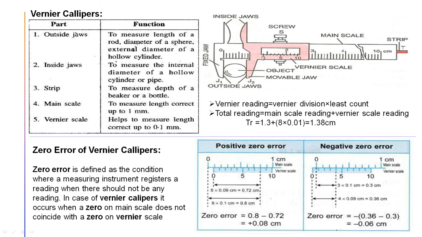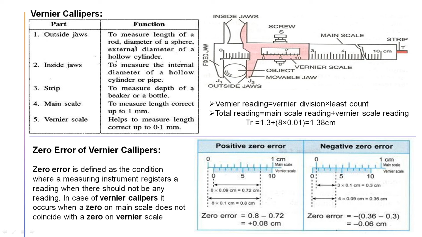We have to take a main scale reading. How can we take it? Here is the zero of the vernier scale. We will see on which point the zero of the vernier scale is aligned with the main scale. That should be the main scale reading.